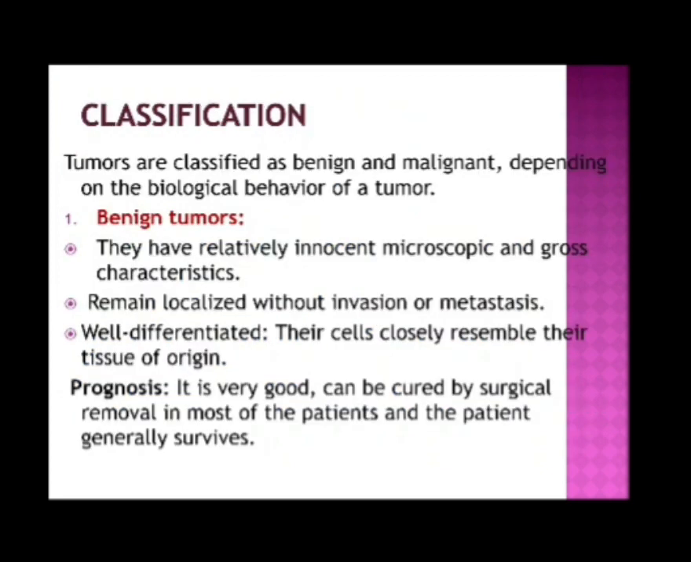Now, the classification of neoplasm. Tumors are classified as benign and malignant depending on the biological behavior of a tumor. So what are the benign tumors? They have relatively innocent microscopic and gross characteristics, remain localized without invasion or metastasis, and are well differentiated, their cells closely resemble their tissue of origin. The prognosis is very good, can be cured by surgical removal in most of the patients, and the patient generally survives.